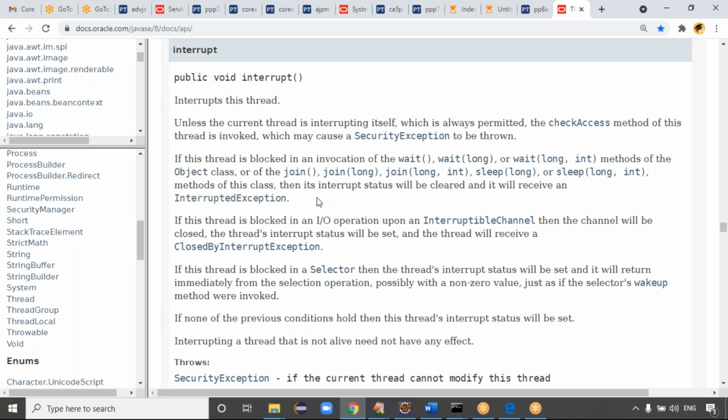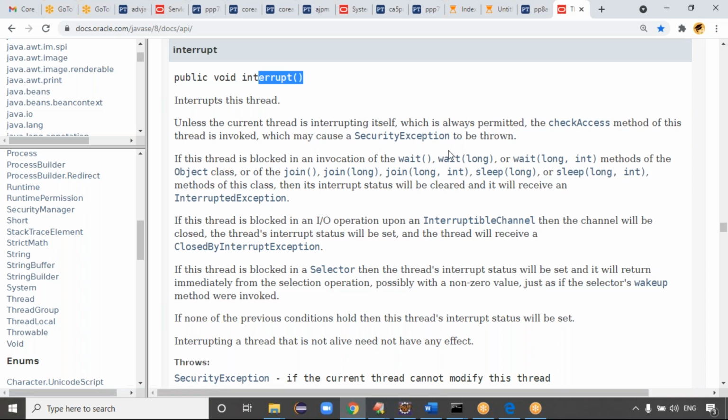It receives an InterruptedException, right? What it is trying to explain is that an interrupt method call will interrupt the thread. When the thread is interrupted means when we call the wait method, your thread enters sleeping mode.